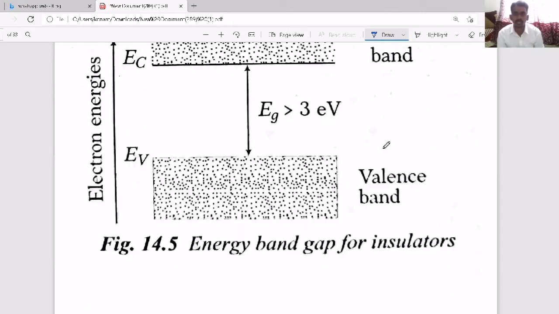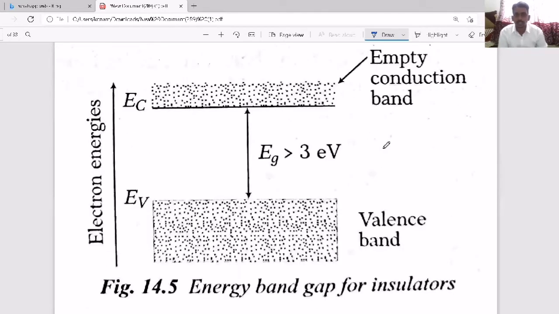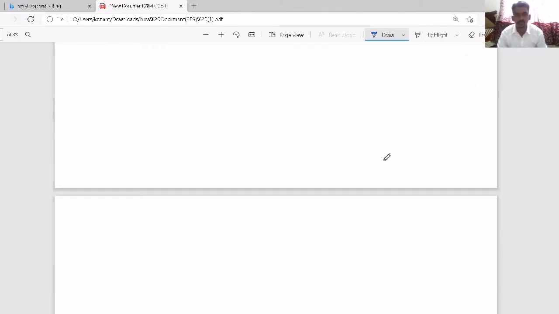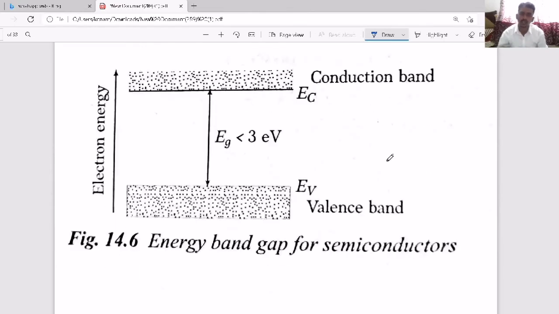Now, the next one, as I said, is insulators. When you consider insulators, the energy gap is huge. It is greater than 3 electron volts. Such kind of energy band, we categorize such a substance as an insulator.